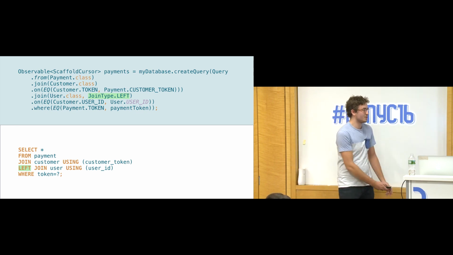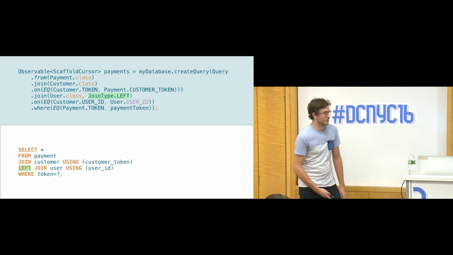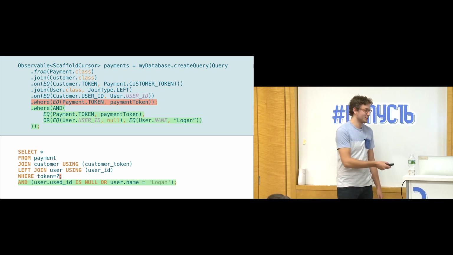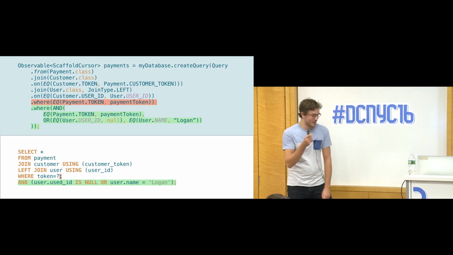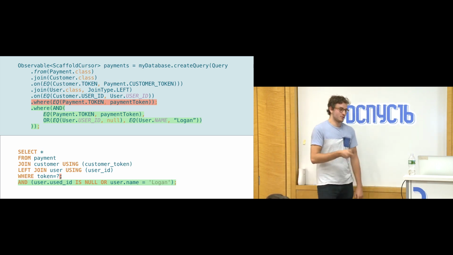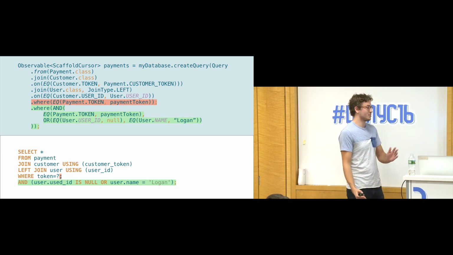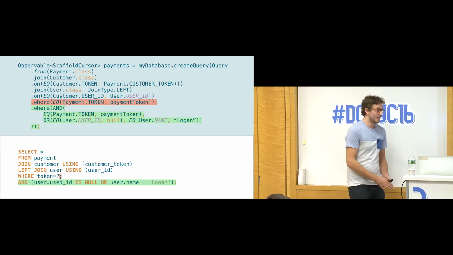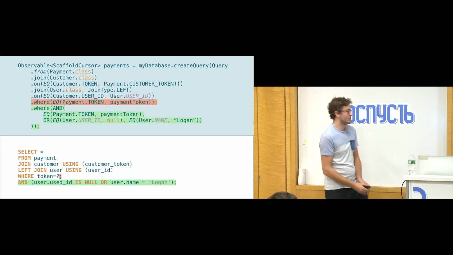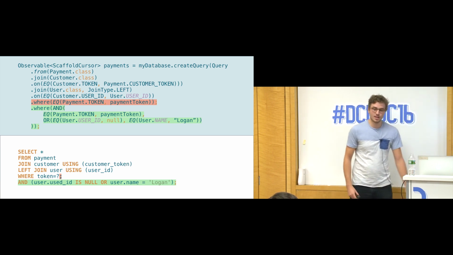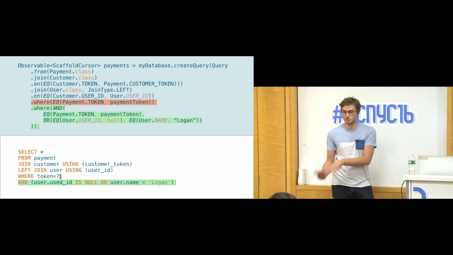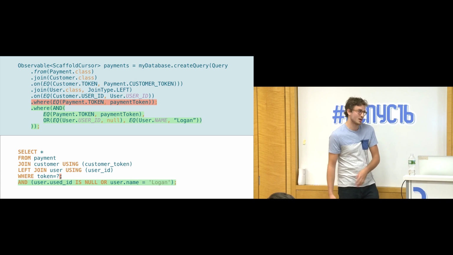So this one isn't too bad, but what if you wanted to do something like this, where you're adding a filter where you only care if the user is null or the username is Logan. So those are the only two types of users that you want to return. In SQL, it's really like additive. All you're doing is adding this one extra line below. And if you already knew what the query was doing, then it's pretty easy to tell what the new query is going to do on top of that.